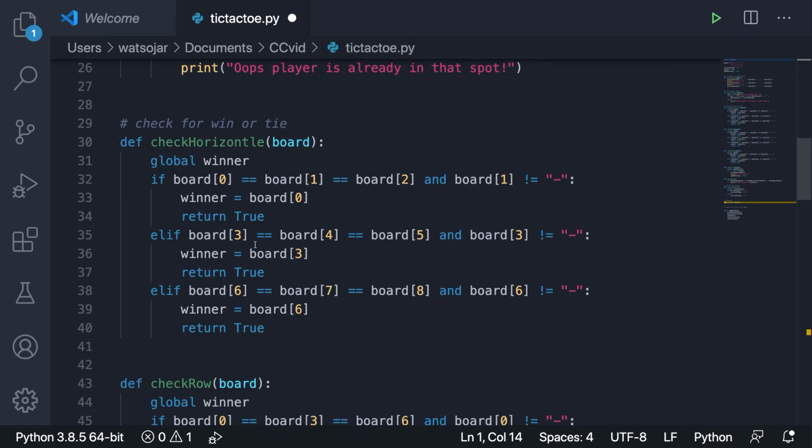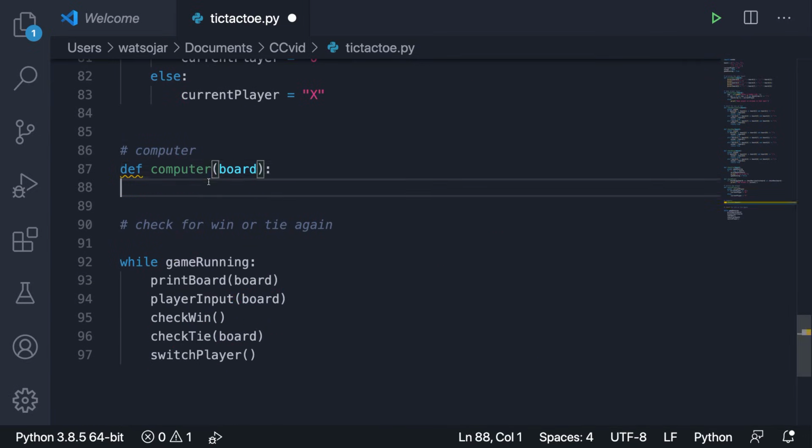Okay, so this bot may not be very good at the game, but at least it's going to be able to make a move. Okay, so let's just create a loop for whenever the computer is up to make a move. And we want to create a loop because if we're using something random, then it might take a couple random iterations for it to find a spot on the board that's not already taken by another player.